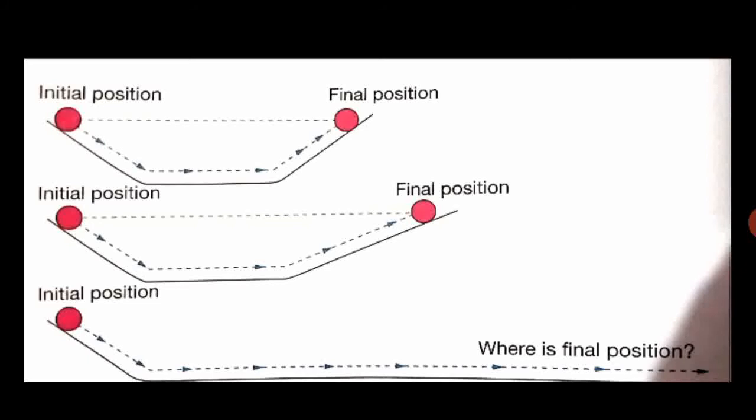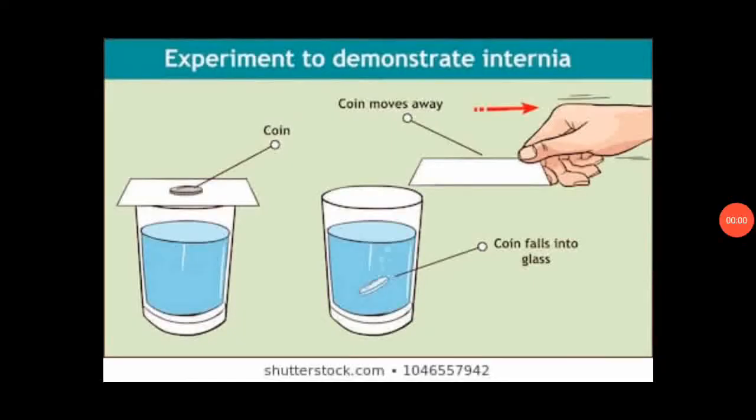This means that external force is important to change the state of rest, or to change the uniform motion in a straight line. And this first law of motion gives the definition of inertia. Okay? The definition of inertia is that property of a body due to which it resists a change in a state of rest or uniform motion.